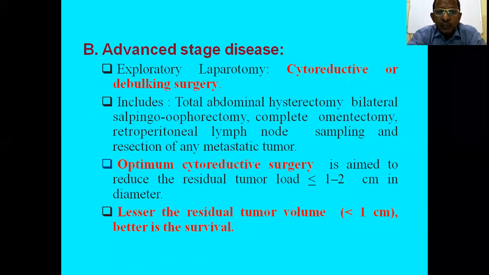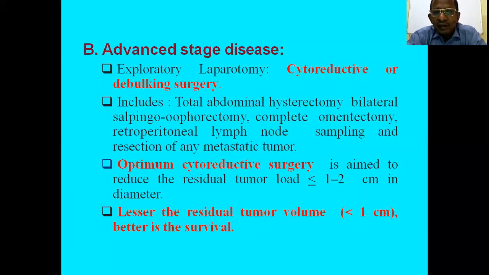Laparotomy is exploratory, detailed, and more time-consuming. Liberal laparotomy should be done for cytoreductive or debulking surgery. As much as practicable, maximum cytoreduction of the malignant cells should be done, or debulking of the tumor as far as practicable. So in advanced stage of disease, total abdominal hysterectomy with bilateral salpingo-oophorectomy should be done, and complete